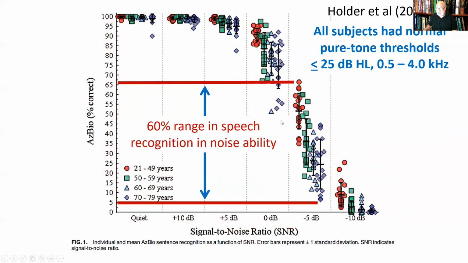And if you look at the range of scores, all of the subjects had normal pure tone thresholds. And look at this crazy wide range of performances, right? Now, this is across a wide group of ages, but still, all of these folks have normal audiograms, and we see a 60 percentage point range in speech recognition and noise ability. So if we took this person and this person out to a noisy restaurant, we would predict that this person would understand 60% less of the conversation relative to what this person is perceiving over here.